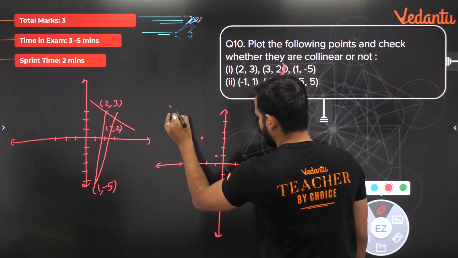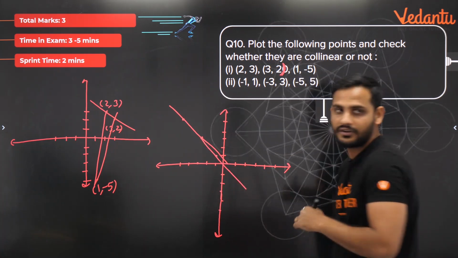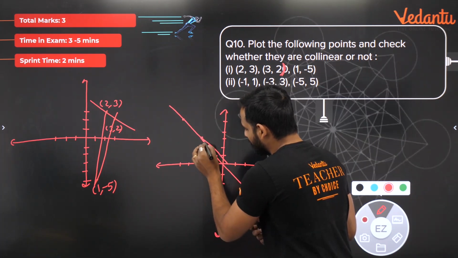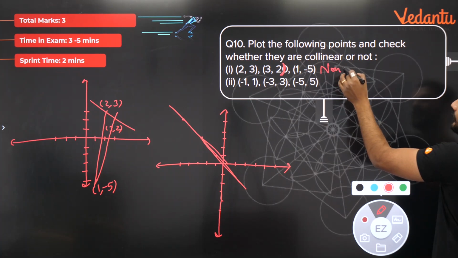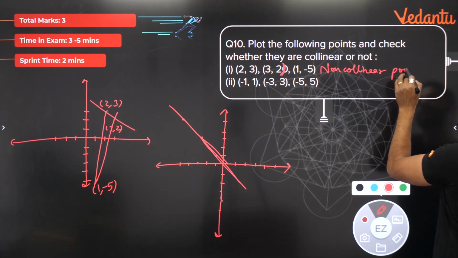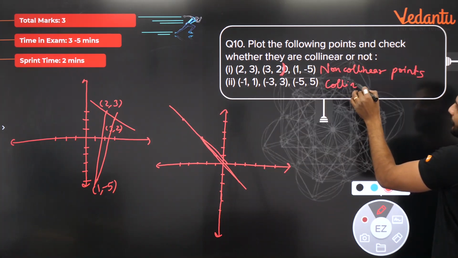And as you can see, bachon, all the 3 points can be joined using a line. This is a rough diagram. Okay, we can join it. This will be joined together. So the first one is non-collinear, and these points are collinear points.